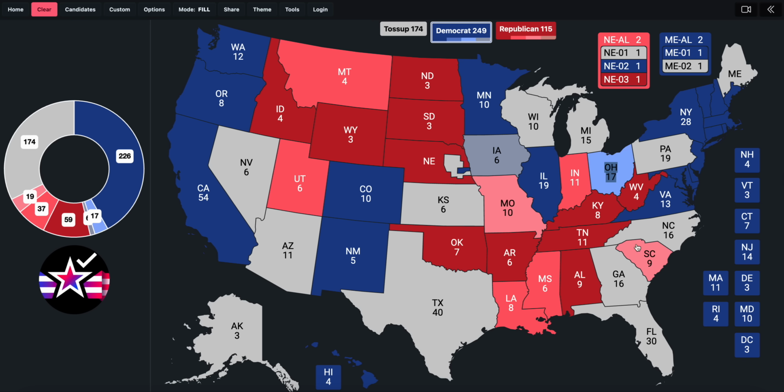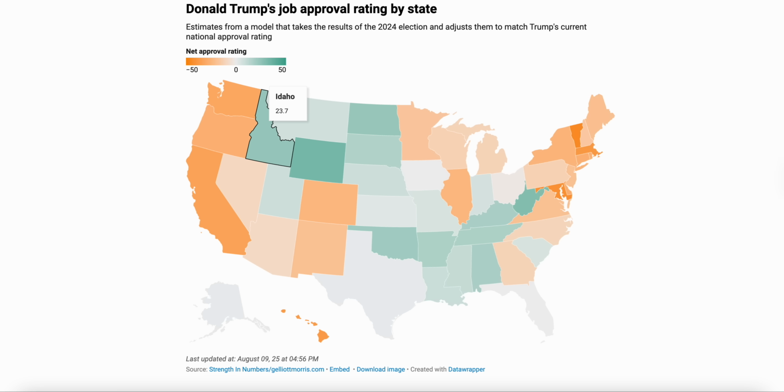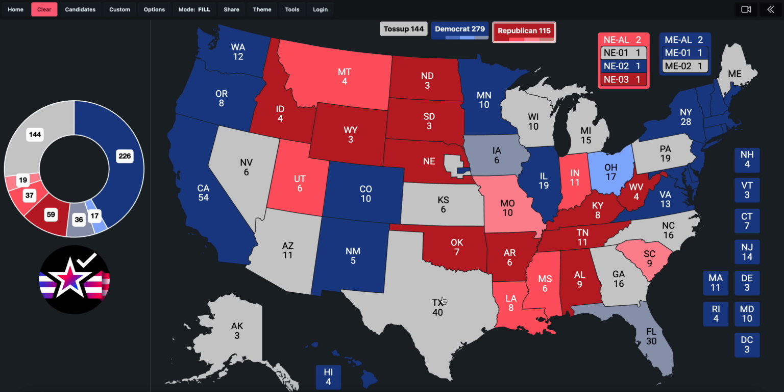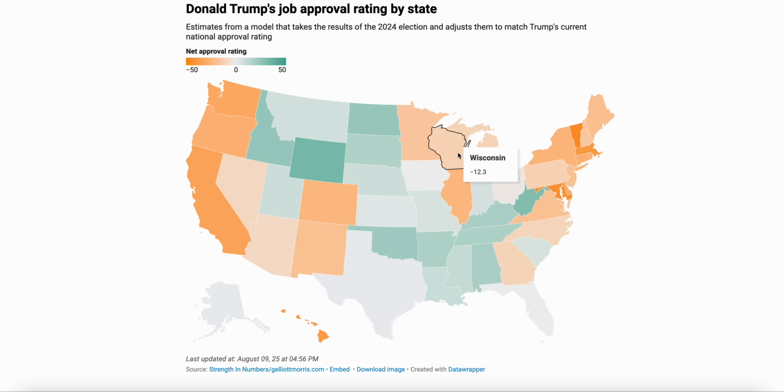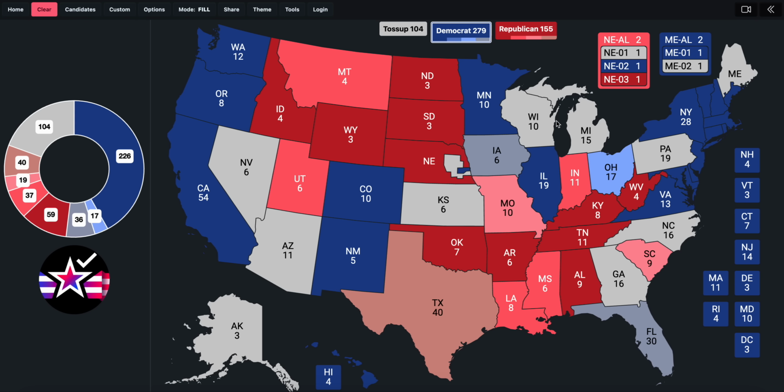In no reality are Democrats winning Iowa. In no reality are Democrats winning Ohio. But to the degree that voters are not thrilled with Donald Trump, I can believe that, yes, there are voters out there that don't find large interest in Donald Trump right now and aren't thrilled with him. I'm going to fill out the remainder of this map so we can just do some more high-level takeaways here. But you'll find states like